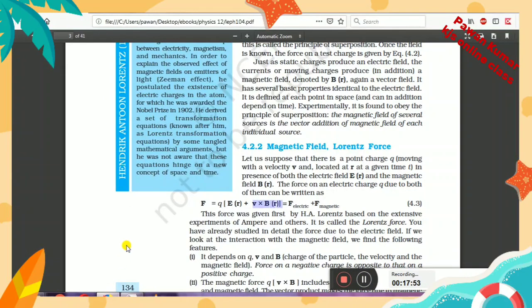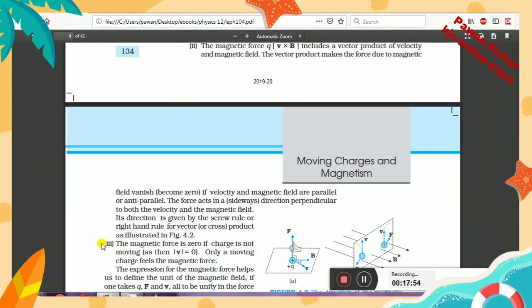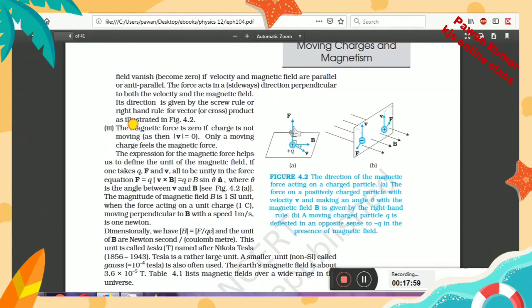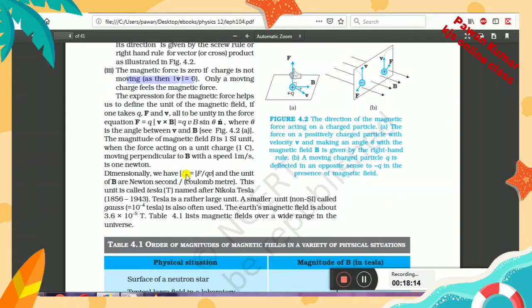Let us see after this what all things we have. Okay, so this is the point in which it is shown that when velocity is equal to 0, you will have no force exerted on the charged particle. So all these things are given here.